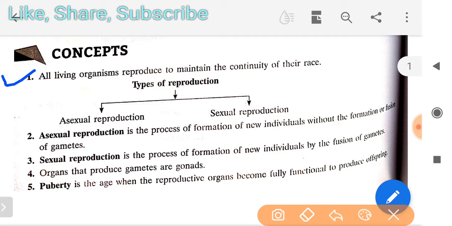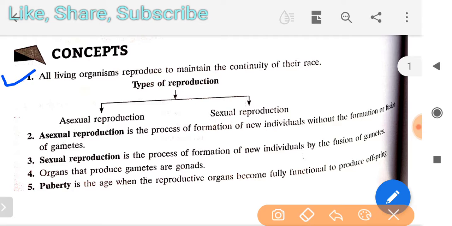All organisms reproduce to maintain the continuity of their race. As you already know this very well, we will move to the next thing, types of reproduction. There are two types, as you know: asexual reproduction and sexual reproduction.